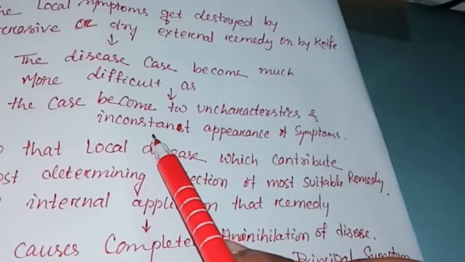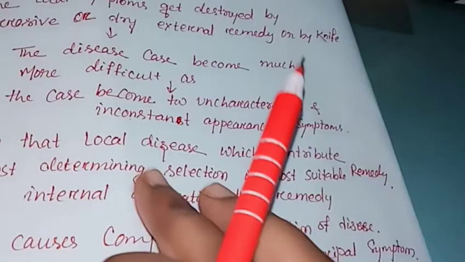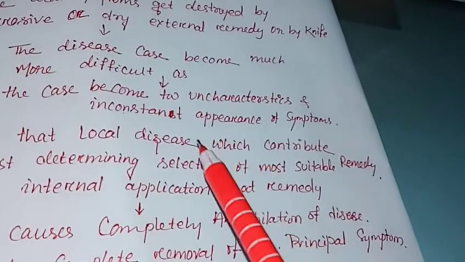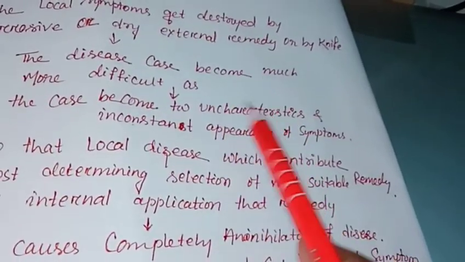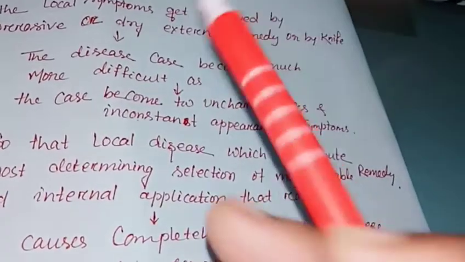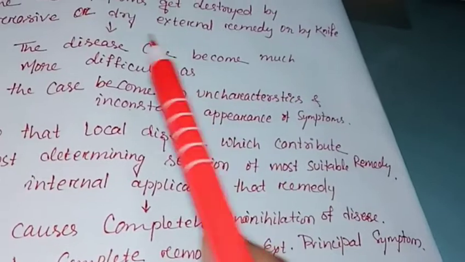That's why the symptoms become inconstant, meaning the symptoms previously present are totally removed or varied frequently. So the disease condition becomes much worse and very difficult to cure.